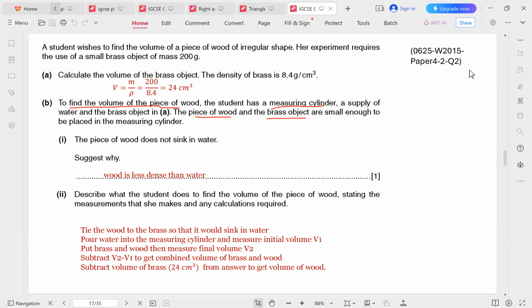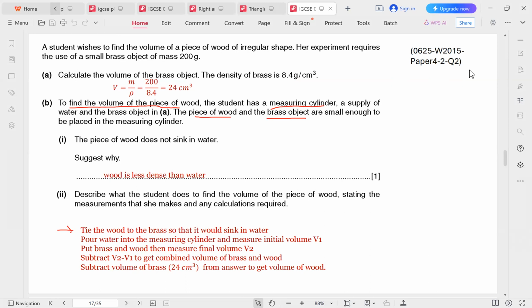And the reason we're attaching it to the brass object is we want it to sink inside the cylinder because the wood alone is not dense enough to sink. So we're attaching it to a brass object so that it would sink inside the measuring cylinder. So that would be the first step. We would tie the wood to the brass so that it would sink in the water. And then we first pour water into the cylinder.